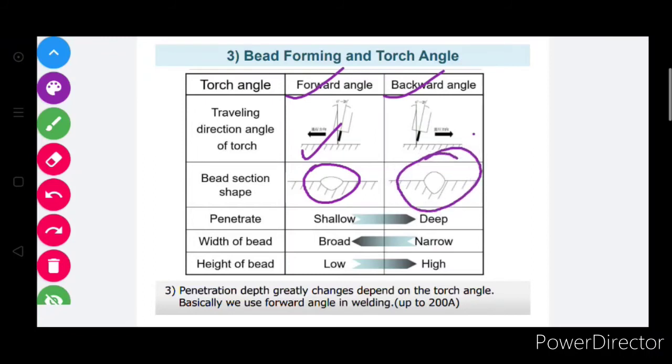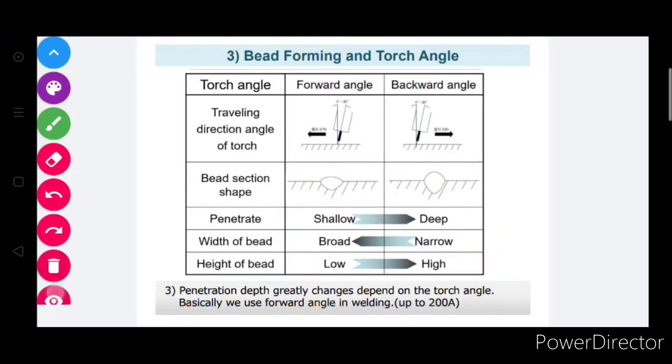This is the penetration like a B shape. Penetration is shallow or deep, bead width broad or narrow, bead height low or high. The penetration changes greatly depending on the torch angle. Basically, we use the forward angle in welding up to 200 amperes.